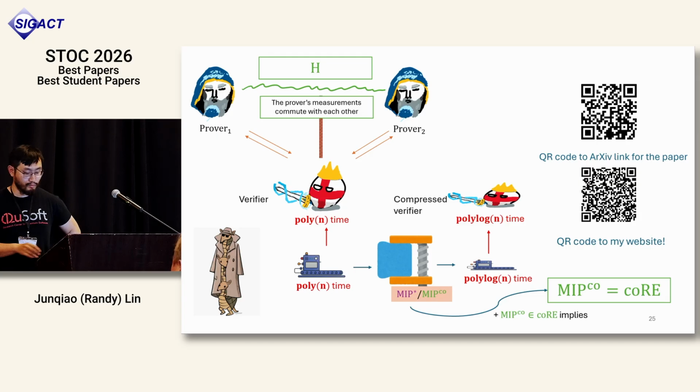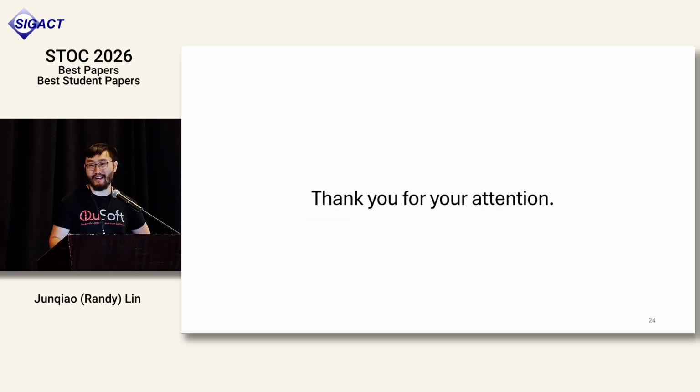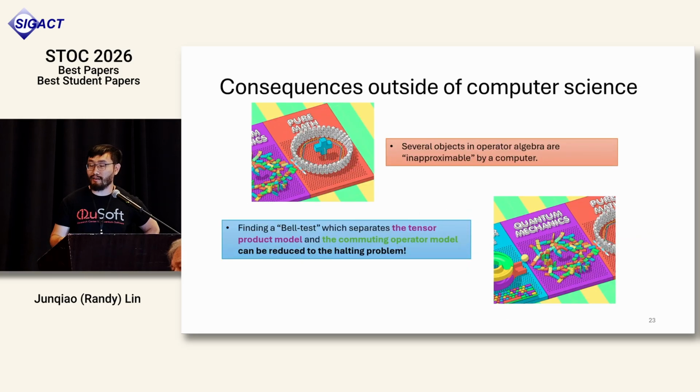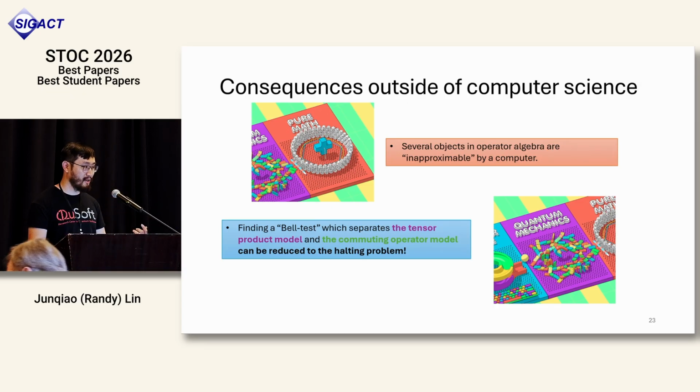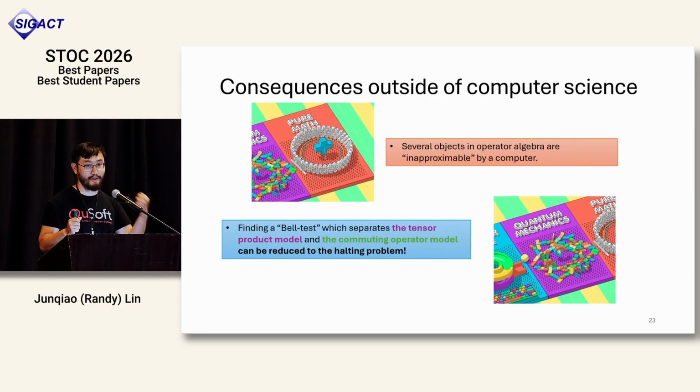What about the operator algebras? Could you repeat the question? Sorry, can you repeat the question? I guess, are there other problems in operator algebras? So the question is, is there any other problem in operator algebras? It turns out there's a very nice open question known as: does there exist a non-sofic group? Where soficity, roughly speaking, is whether you can approximate a certain group property by finite groups. And in fact, there is a complexity class called linMIP star, which is a variant of MIP star, such that if you show that this is uncomputable, you will show that there exists some sort of non-sofic group out there.